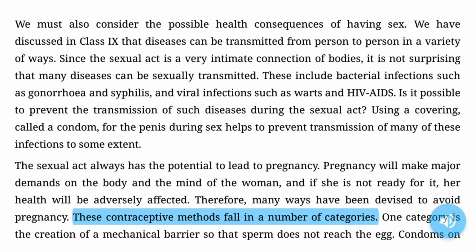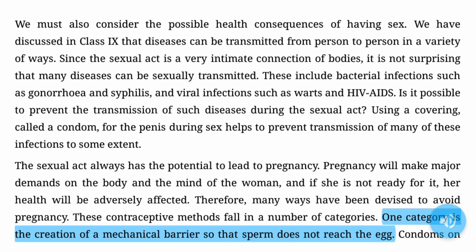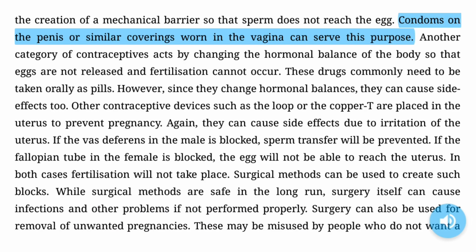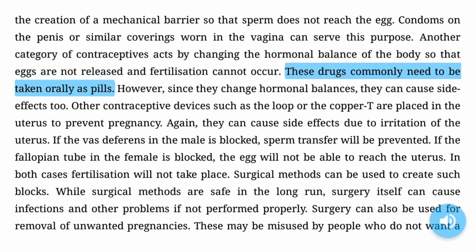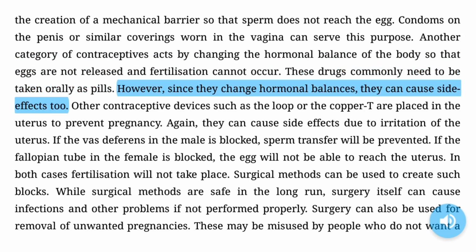These contraceptive methods fall in a number of categories. One category is the creation of a mechanical barrier so that sperm does not reach the egg. Condoms on the penis or similar coverings worn in the vagina can serve this purpose. Another category of contraceptives acts by changing the hormonal balance of the body, so that eggs are not released and fertilization cannot occur. These drugs commonly need to be taken orally as pills. However, since they change hormonal balances, they can cause side effects too.